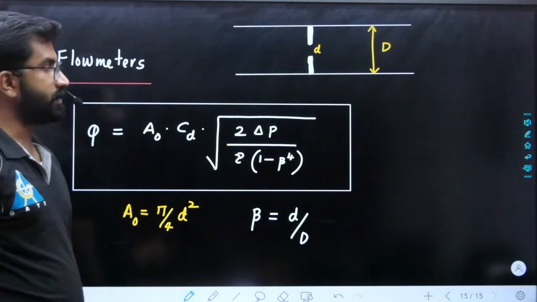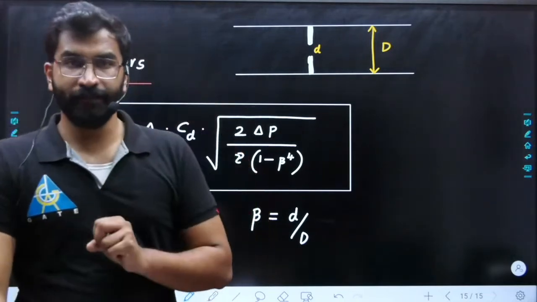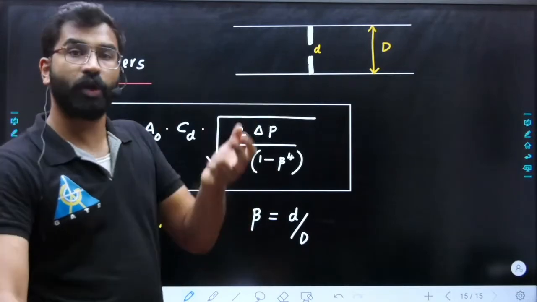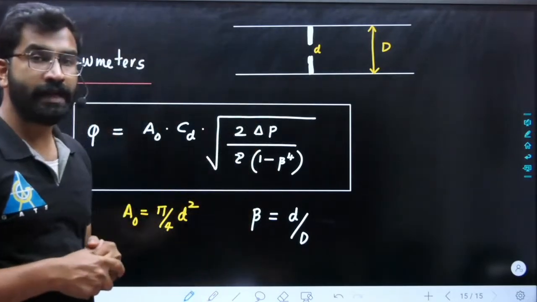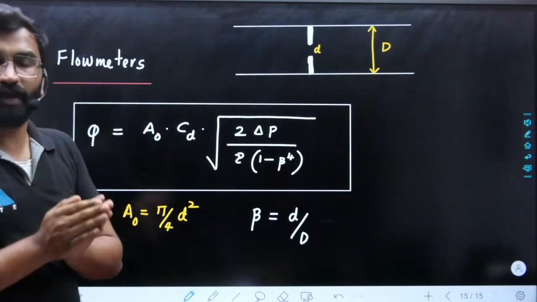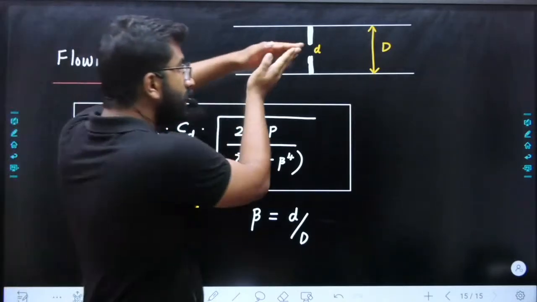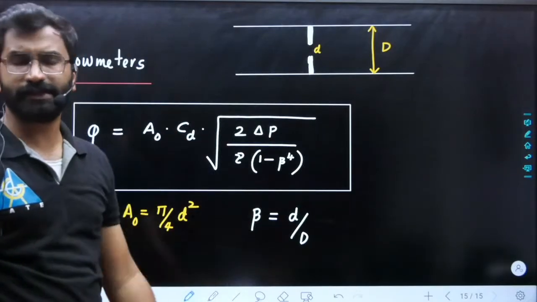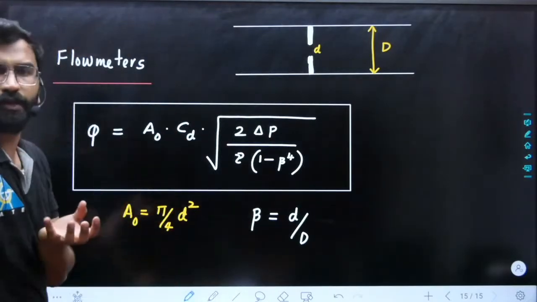Now always remember, in the orifice meter your pressure drop will be more, that is, you have more losses. In the case of the Venturi meter, the flow will fully develop after some time, and the losses are less in the Venturi meter.